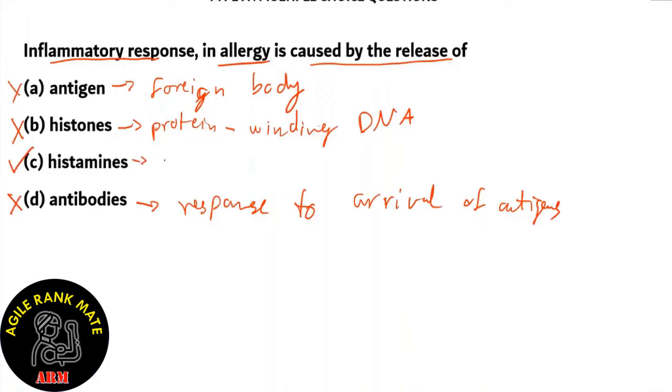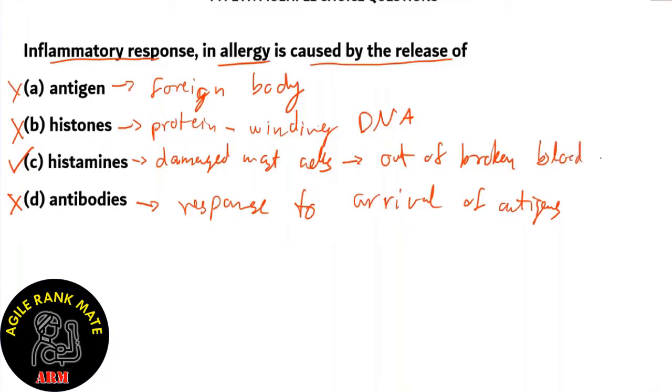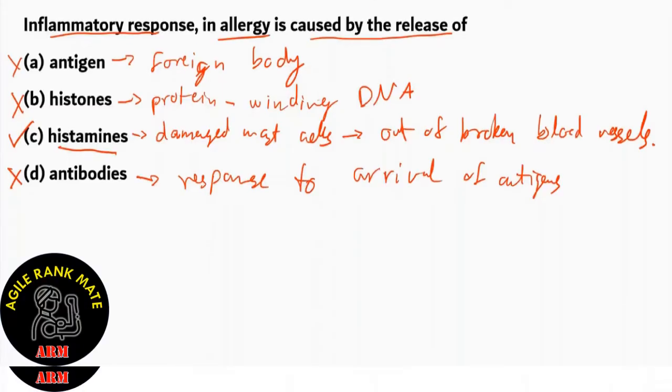And these histamines are actually produced by the damaged mast cells, and they release them out of broken blood vessels. And that's why we have an inflammatory response, because histamine causes vasodilation. So that is the answer to this question. Option C is the right option.